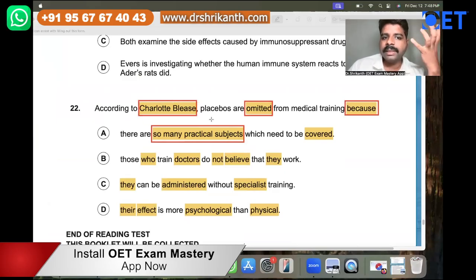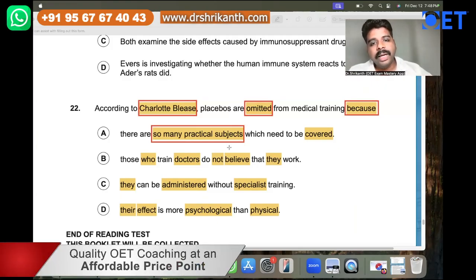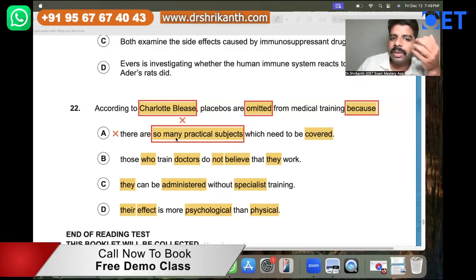So is Charlotte Blees telling us that there are so many practical subjects, and because of that, placebos are an additional burden? Did we read anything like that? No, right? It was not at all mentioned. So since it is not mentioned, you will eliminate. You cannot choose answer option A because it is not mentioned, and that is not at all what she is saying. Charlotte is a female.